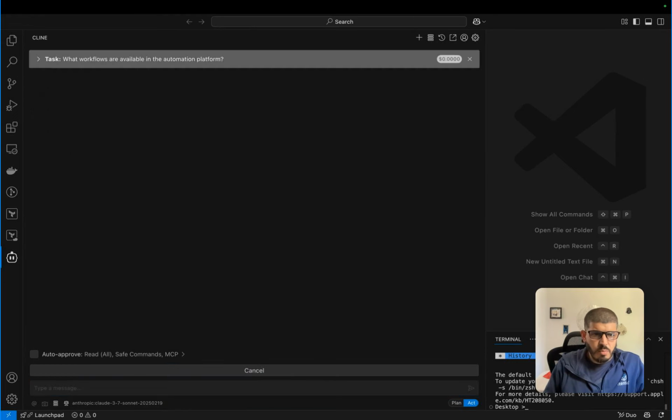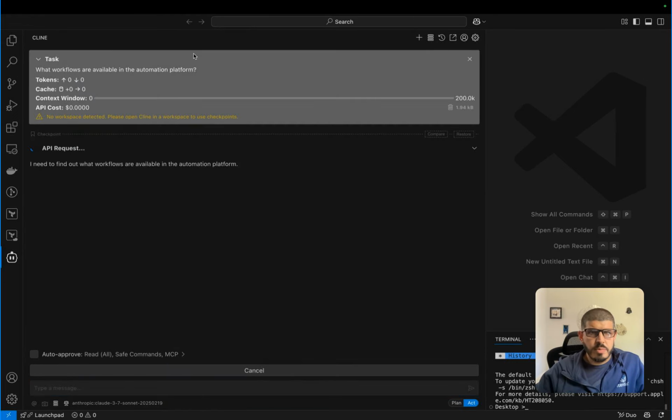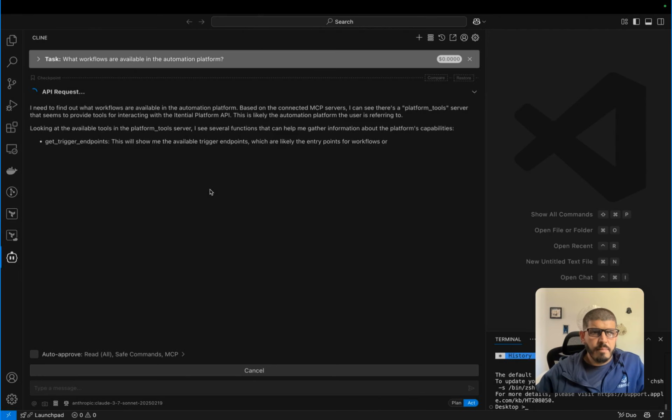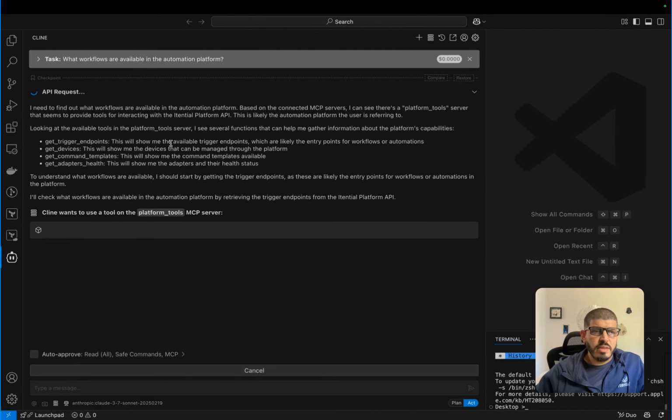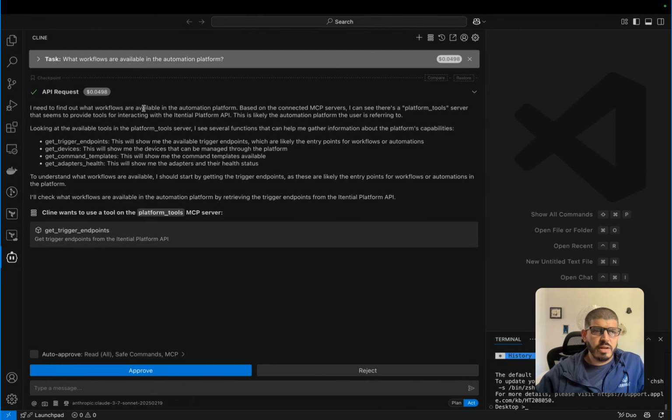Let's ask it what workflows are available in the automation platform. One of the things you'll notice is that as soon as I ask it a question, it looks at all the tools that are available in the platform tool server, which is that MCP server, and it finds that there's a bunch of functionality here.